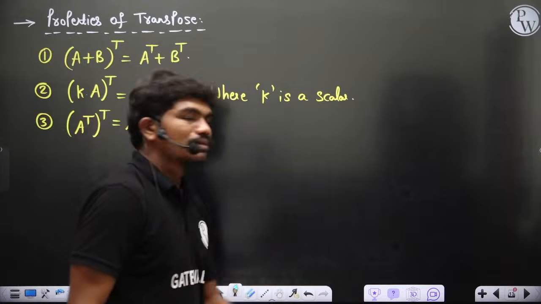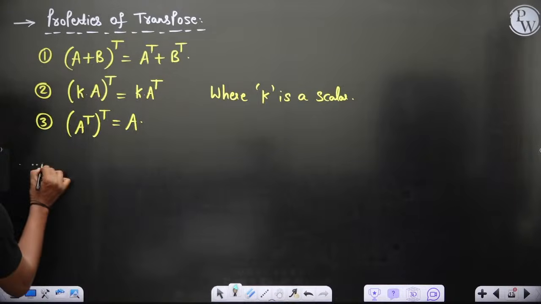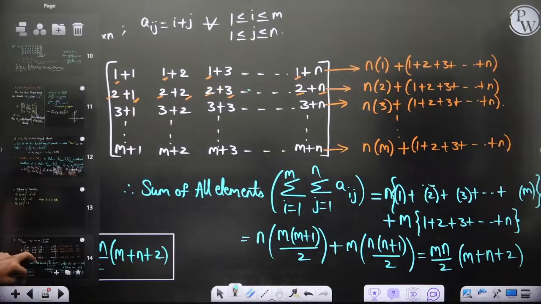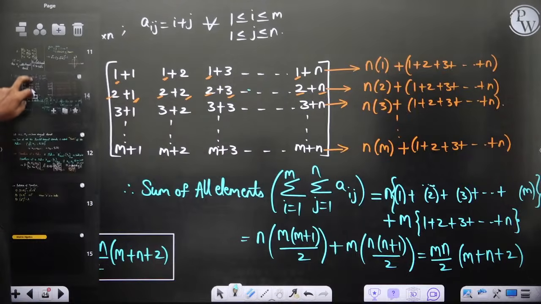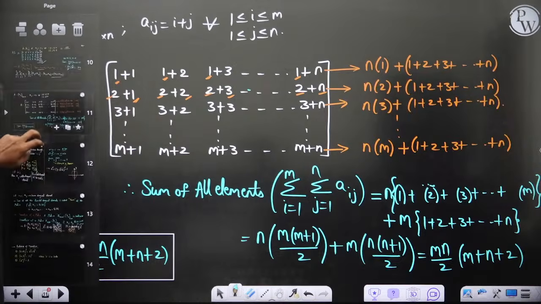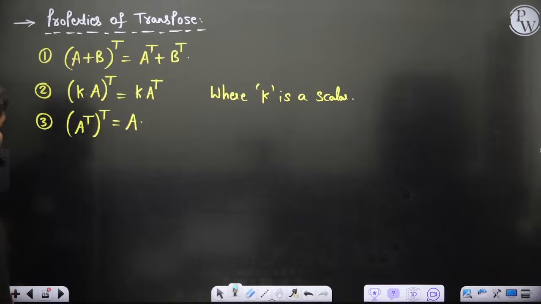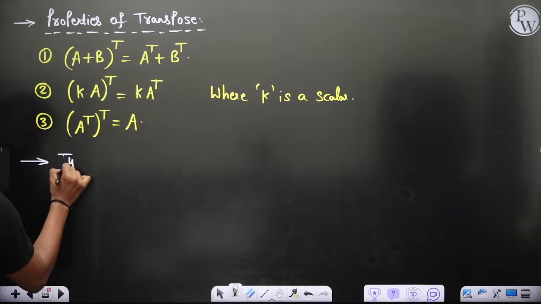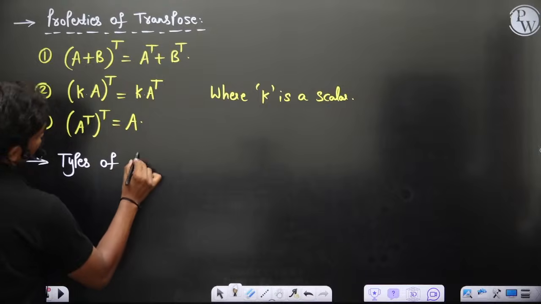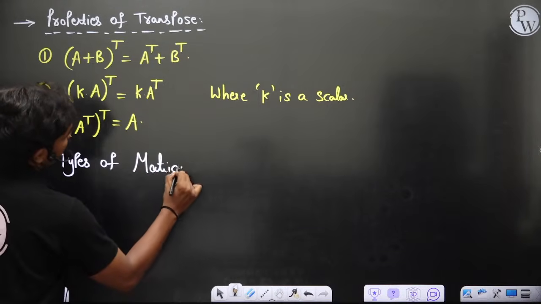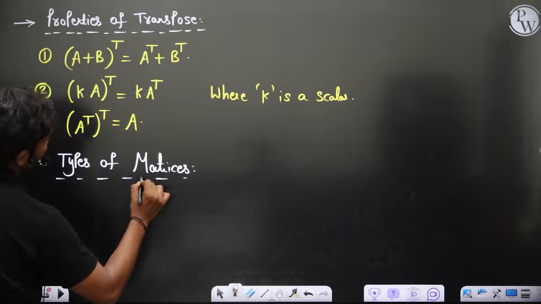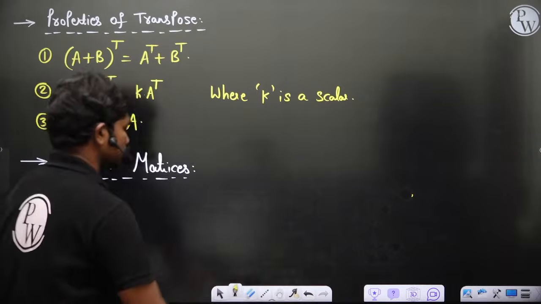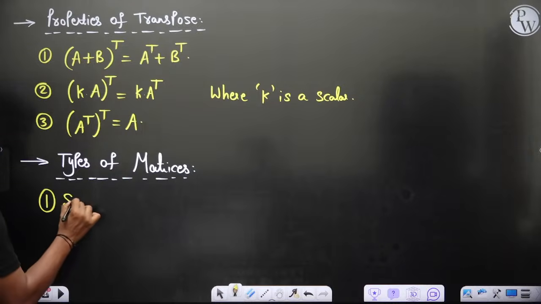Now let's look at some types of matrices first. Types of matrices. Okay, we had some slide here. Fine, we'll put it somewhat forward. So see here, types of matrices. So put a heading in your notebook: types of matrices. Okay, so the first kind that we look at is square matrix, of course. Very simple definitions.